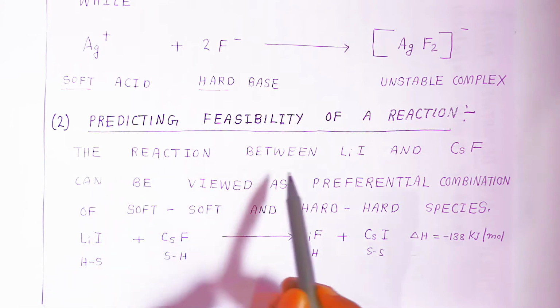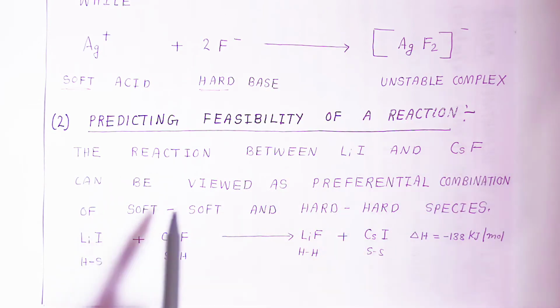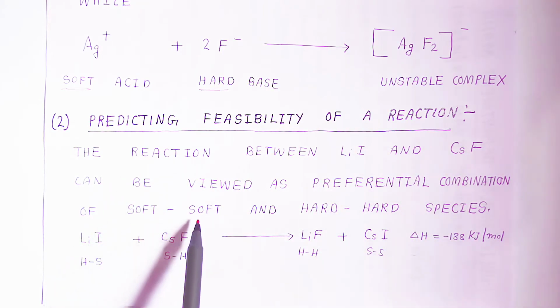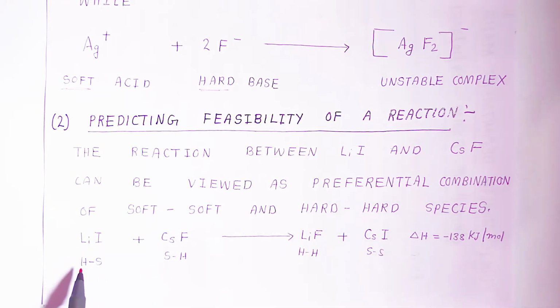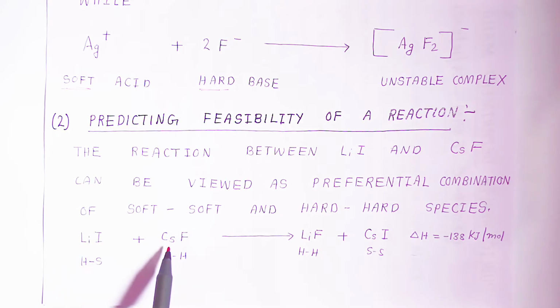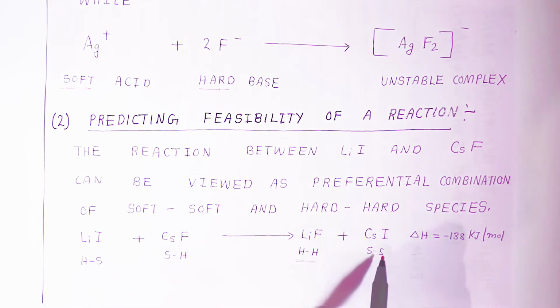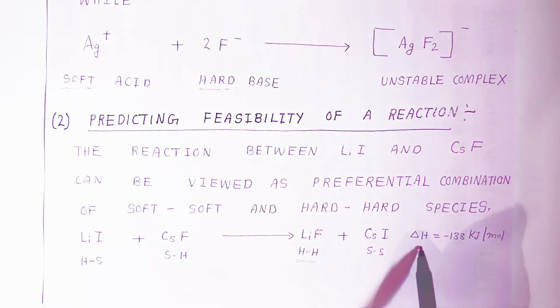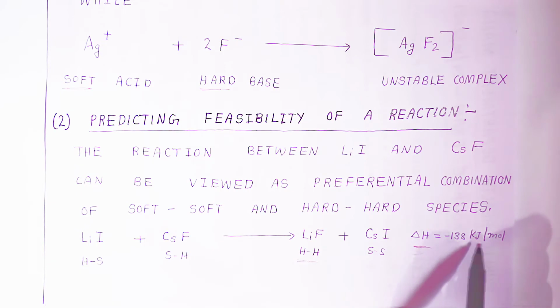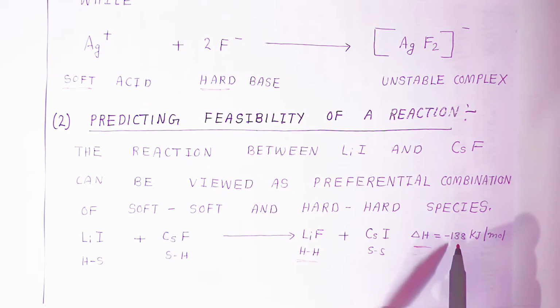The reaction between lithium iodide and cesium fluoride can be viewed as a preferential combination of soft and hard species. When you see the molecule lithium iodide, students, lithium is hard and iodine is soft. Cesium fluoride is made up of cesium, which is soft, and fluoride, which is hard. So what happens, students? Hard combines with hard and soft combines with soft, forming lithium fluoride and cesium iodide. At that time, the enthalpy will be minus 138 kilojoules per mole. Understand, students? Minus 138 kilojoules per mole.